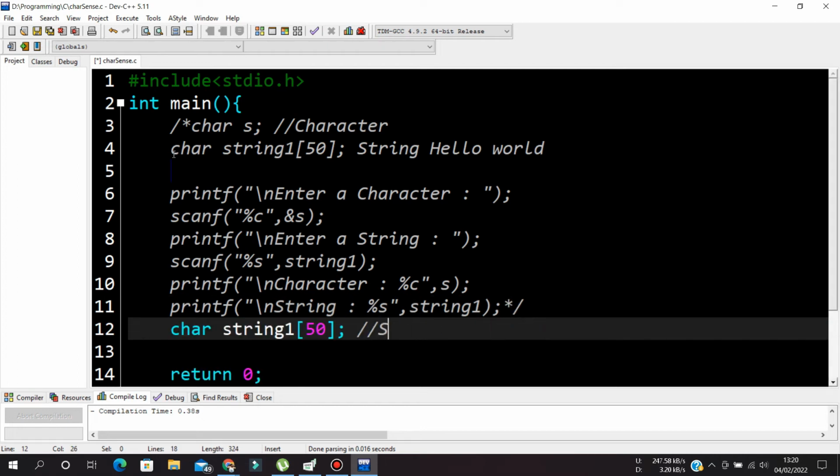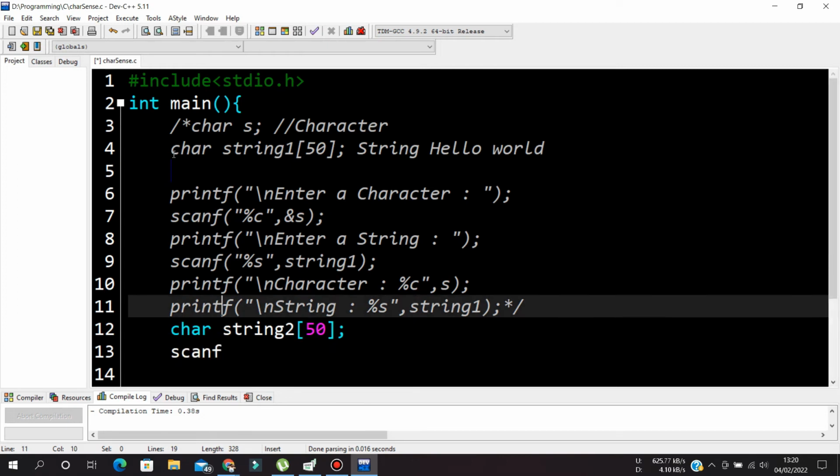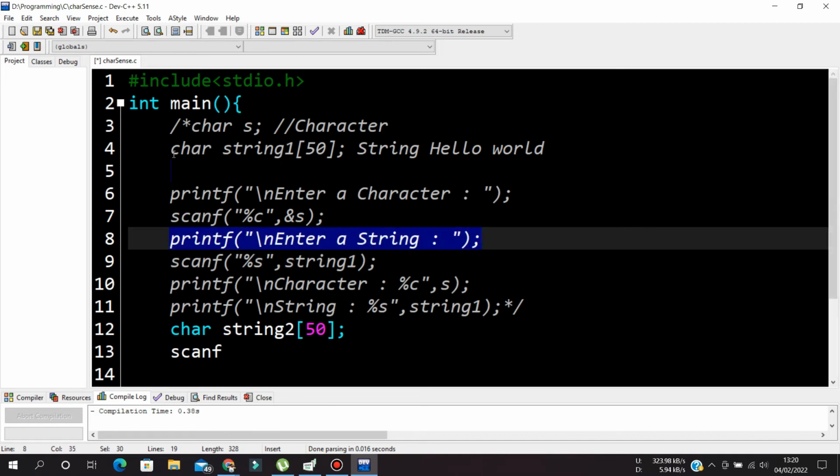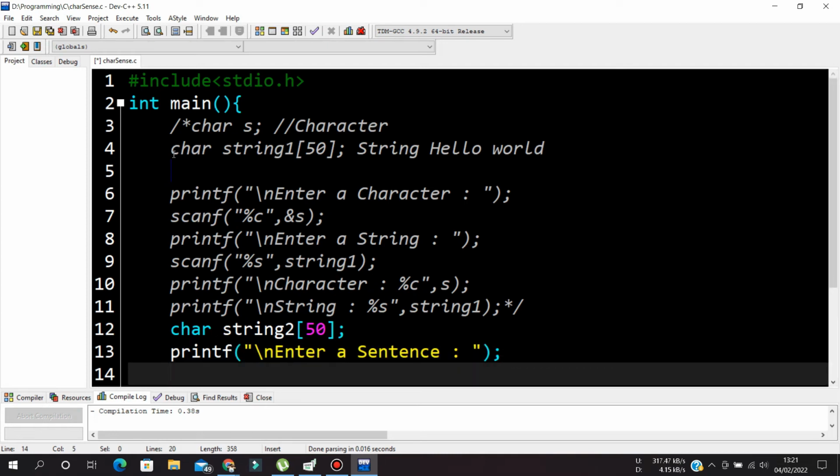Okay, I am taking a string2 of 50. Now I will take scanf. I need a printf also: Enter a sentence. Okay, I will enter a sentence